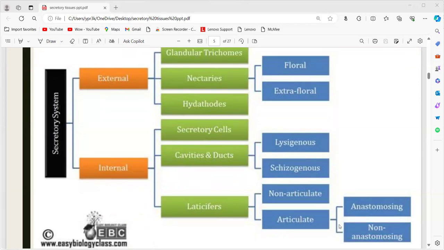Articulated ones are again anastomosing and non-anastomosing. If they are connected by joints, they are called anastomosing; without joints, they are called non-anastomosing. So this is the classification of the secretory system, external or internal: external glandular trichomes, nectaries, hydathodes; internal secretory cells, cavities, and latiferous tissues.